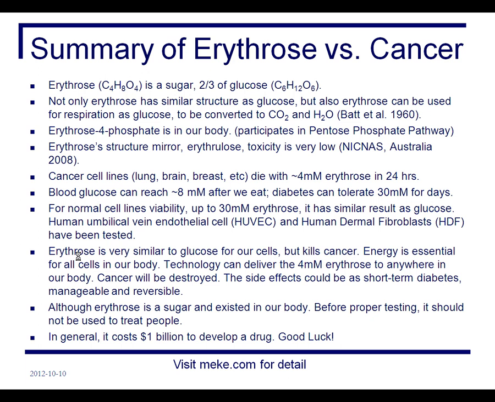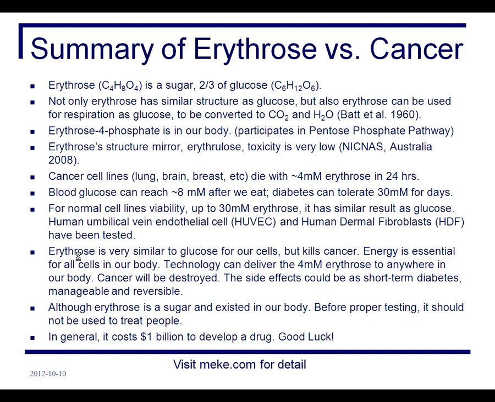So here is a summary of Aerus versus cancer. Aerus is a sugar, 2/3 of the sugar glucose. It has a very similar structure to glucose, and it can also be used for respiration like glucose, converted to carbon dioxide and water. Aerus is in our body. Its toxicity is very low. Cancer cell lines die with 4 millimolar Aerus in 24 hours.